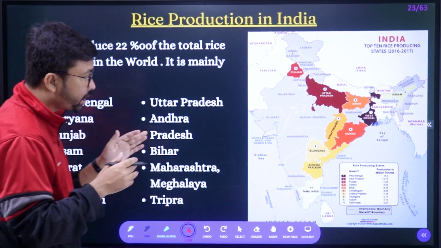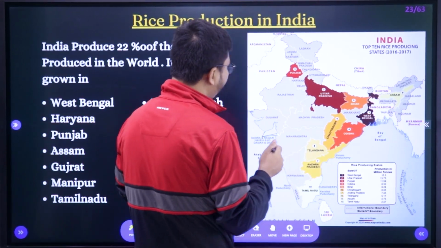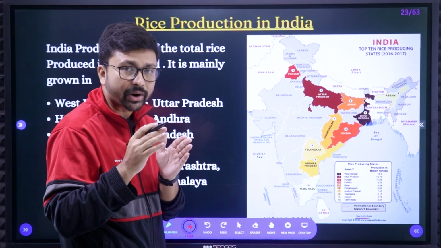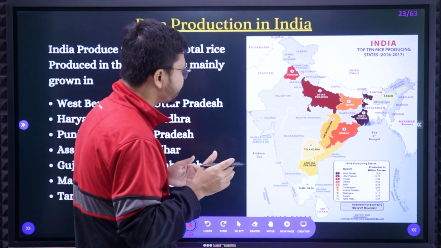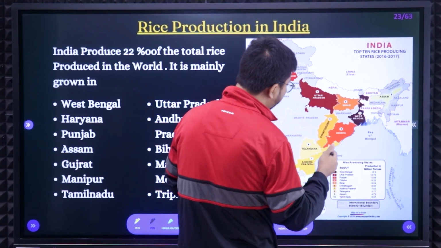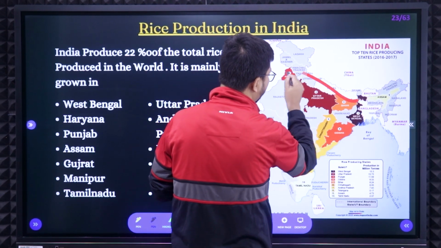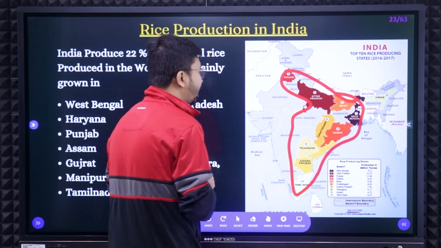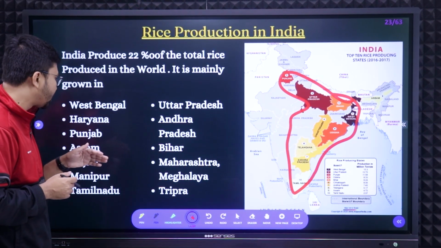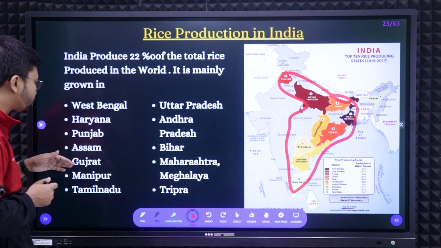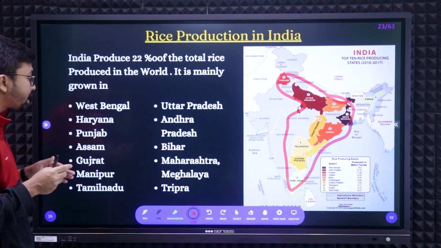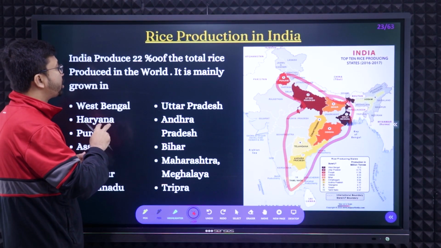Now the rice production. These are the parts you can see in India where we are getting rice, where the rainfall is between 150 to 300 centimeters and the temperature is 18 to 32 degrees Celsius. Here you can see the northern plains area as well as the southeastern plains part. These are the parts where we can cultivate rice much more. Those states are West Bengal, Uttar Pradesh, Haryana, Andhra Pradesh, Punjab, Assam, Bihar, Gujarat, Maharashtra, Manipur, Meghalaya, Tamil Nadu and Tripura. Those are the places where we get rice.